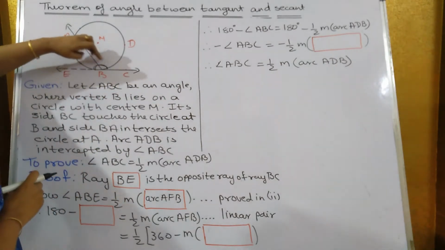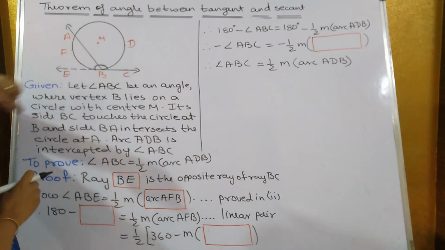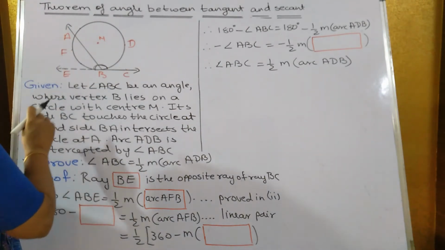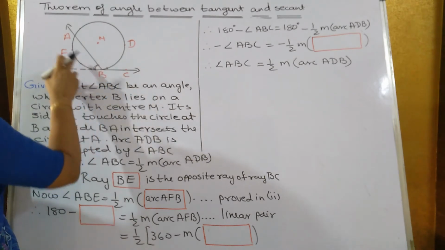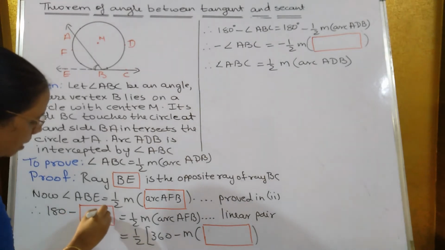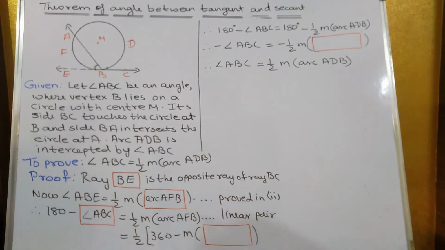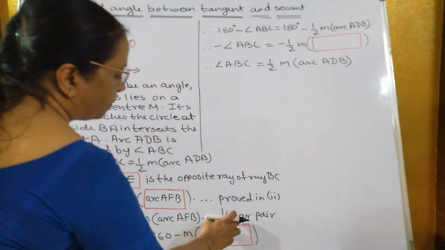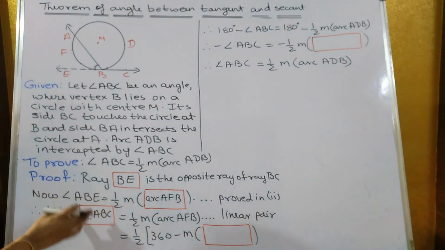What is the measure of a linear pair? 180. So if I subtract angle ABC from 180, I will get angle ABE. So 180 minus angle ABC gives angle ABE. Why are we doing this? Because we don't need angle ABE, we need angle ABC. That is equal to measure arc AFB. Rest all will remain the same. That is the linear pair. Now we have converted angle ABE into angle ABC.